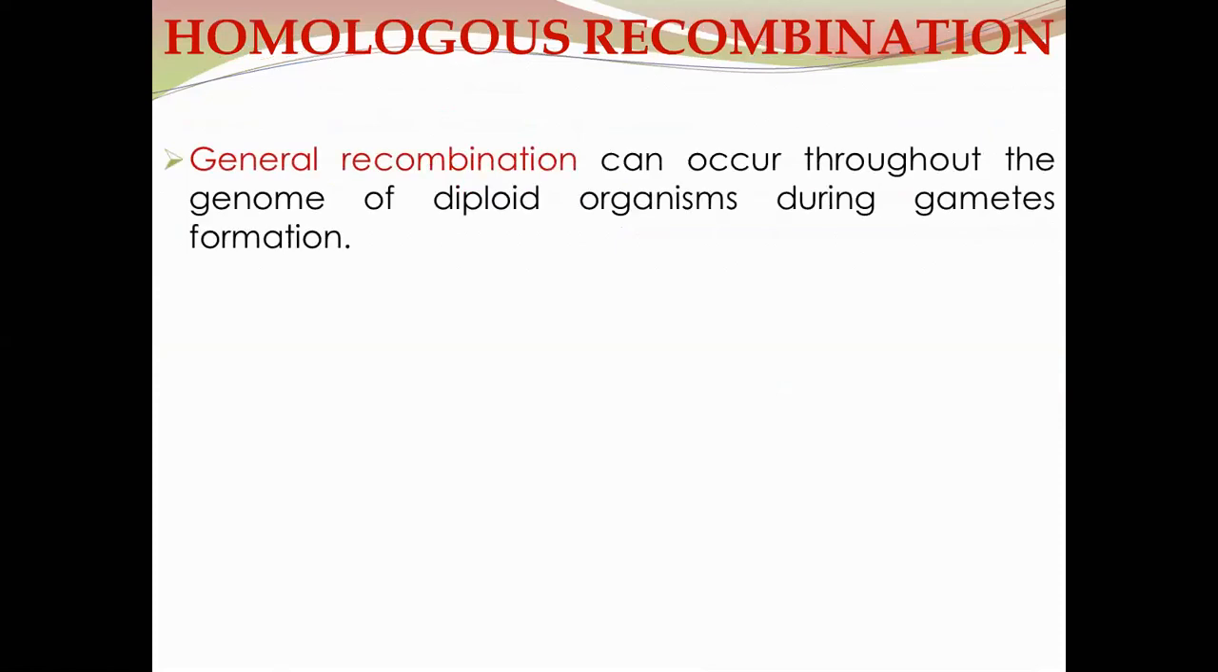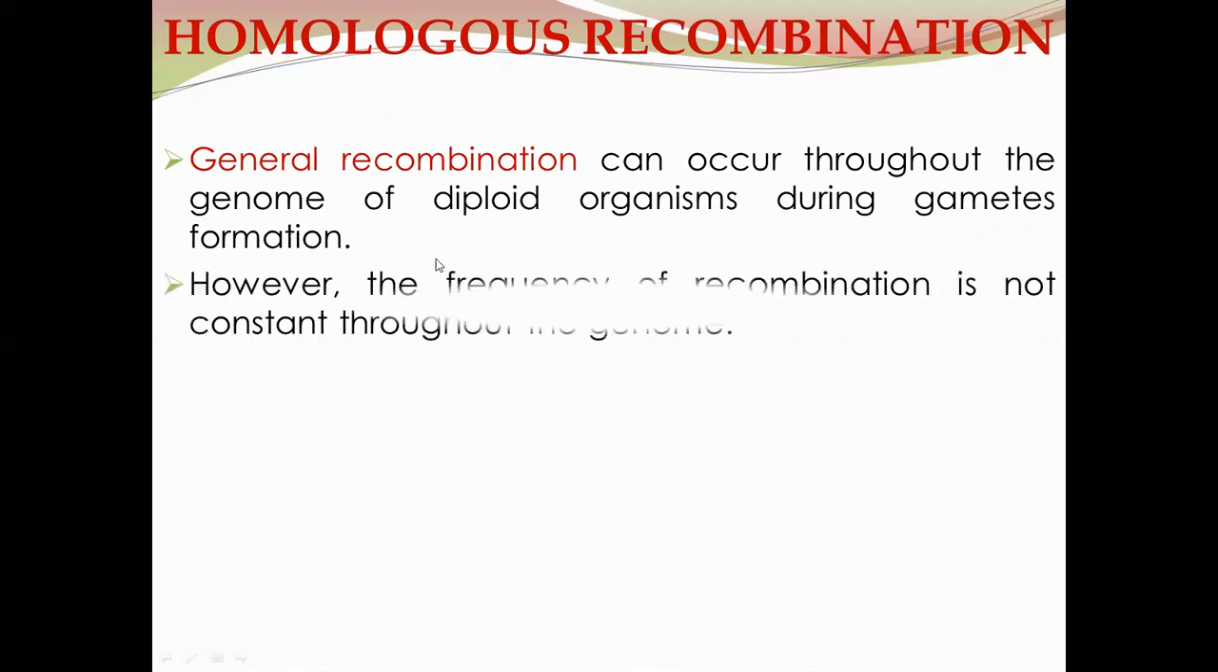General recombination or homologous recombination can occur throughout the genome of diploid organisms during gamete formation. So homologous recombination occurs in all diploid organisms during the process of gamete formation. However, the frequency of recombination is not constant throughout the genome. So the frequency of recombination differs with respect to different segments of the genome of an organism.